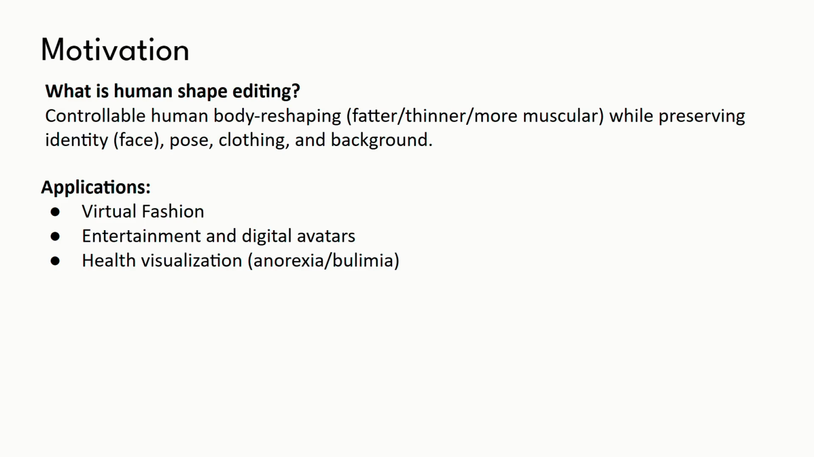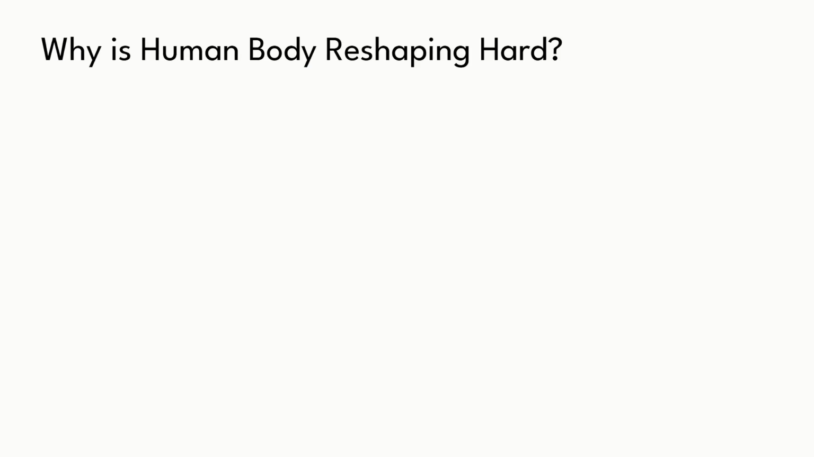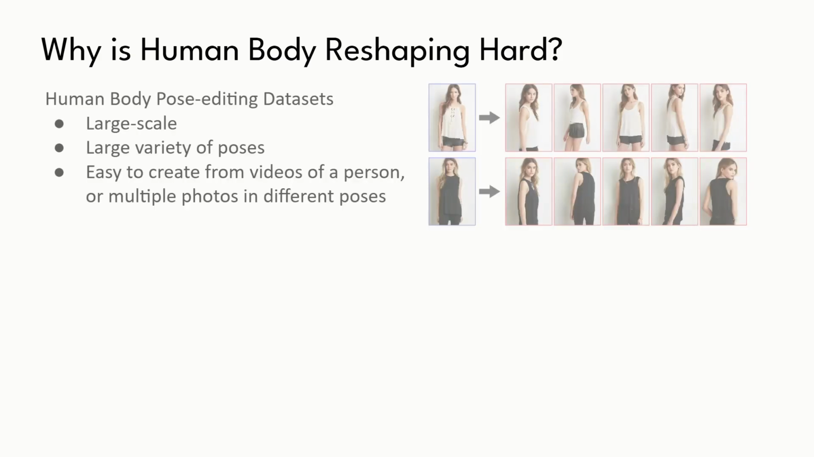But why is photorealistic body reshaping so exceptionally difficult? If we look at human body pose editing, we must acknowledge that fundamentally, changing a pose is a more complex geometric problem. The change in joint positions is extreme, and it requires synthesizing entirely new general pixel information to fill in occluded regions. Yet, despite this extreme difficulty, many robust methods exist for pose editing today.